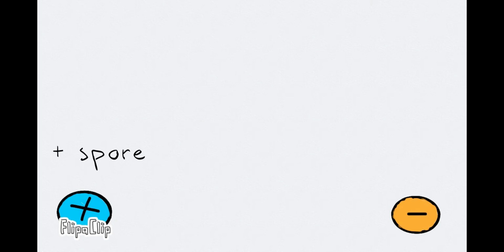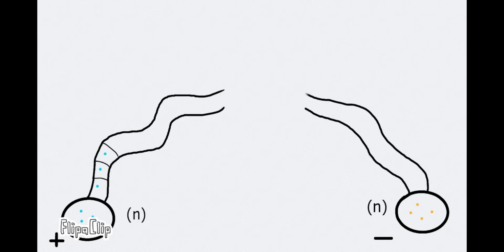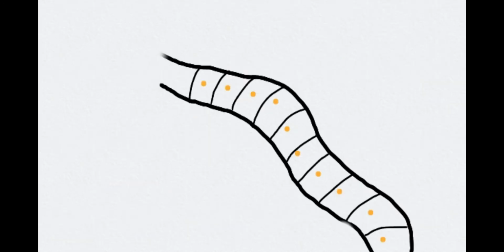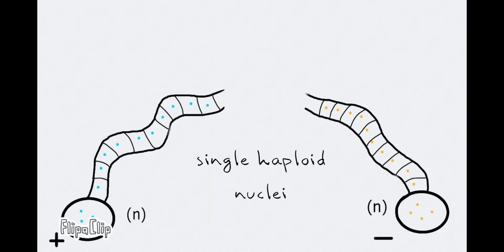Let's go! In Peziza, there are 2 spores of different mating types. First is the plus spore, then the other one is the minus spore. When optimal conditions are met, these 2 spores are going to germinate and form branched septated hyphae. Both hyphae are made out of cells that contain single haploid nuclei. Remember, haploid means having only half of the usual number of chromosomes in a cell. The number of chromosomes will vary on each species.